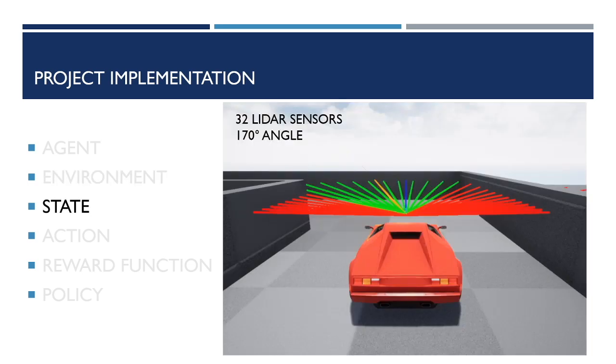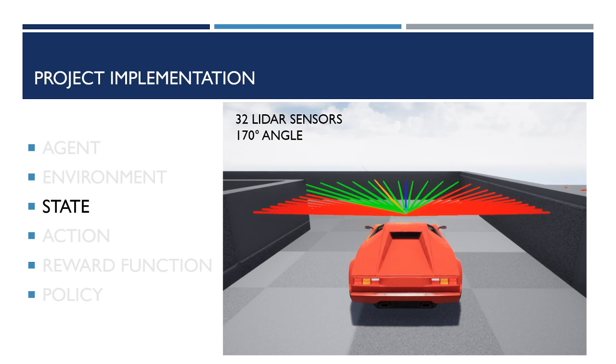The state is the information the agent receives from the environment, and in this case there are 32 LiDAR sensors spanned over a 170 degrees angle, and these are boolean values, so 0 and 1. 0 for the red rays, which means that there is an obstacle, and 1 for the green rays, which means that there is no obstacle.